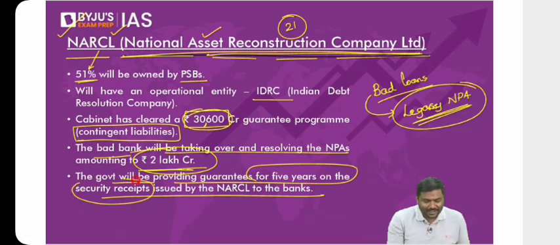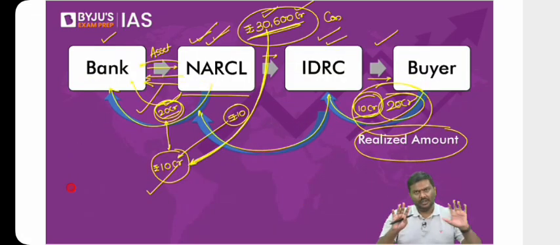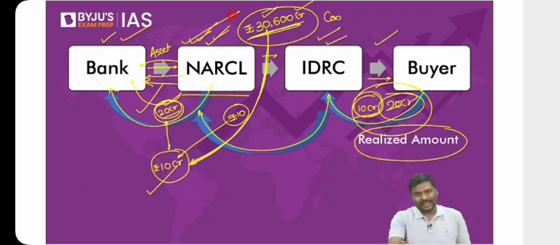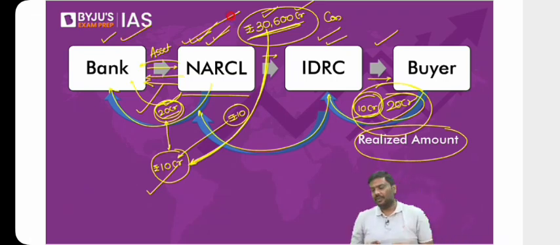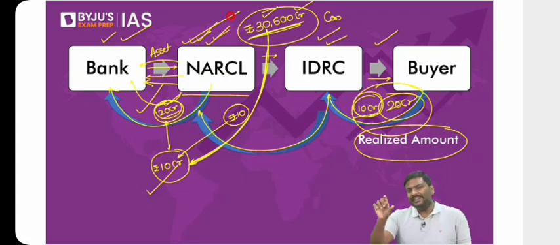Now there's a technical term here. Sir, there is a term security receipt. What does it actually mean? Now, let me enter into the technicality. Follow this carefully. You are a bank and I'm the NARCL. You want to dispose of one of the very old NPAs in your balance sheet, a legacy NPA. So you will bring that legacy NPA to me. You will tell me that a company owes you 100 crore rupees.